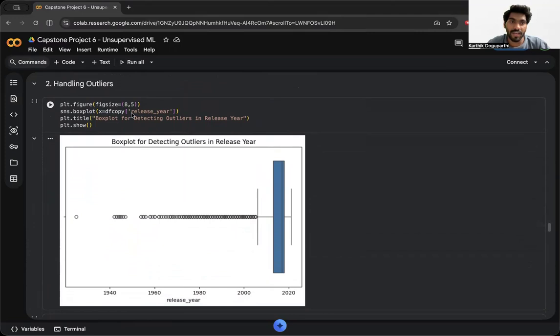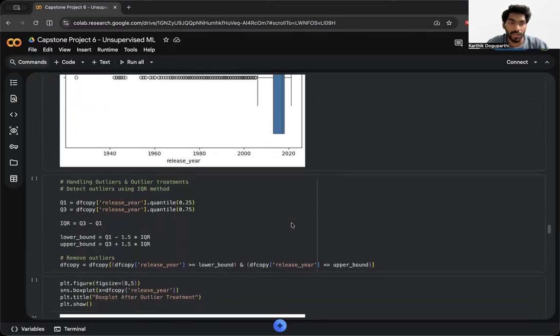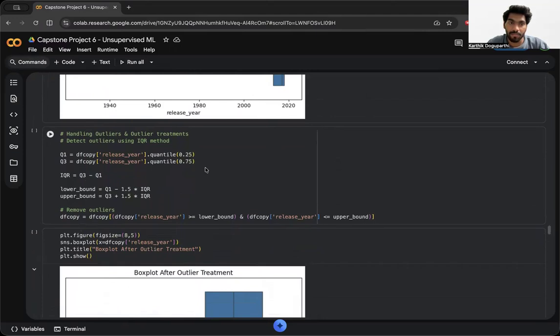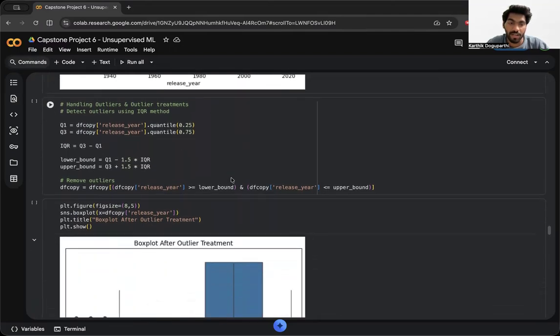And for handling outliers, I have used this box plot to see the outliers, and most of the results are coming from 2012 to 2020 into Netflix. As you can see, the Q1 and Q3, and upper bound and lower bound are also calculated.